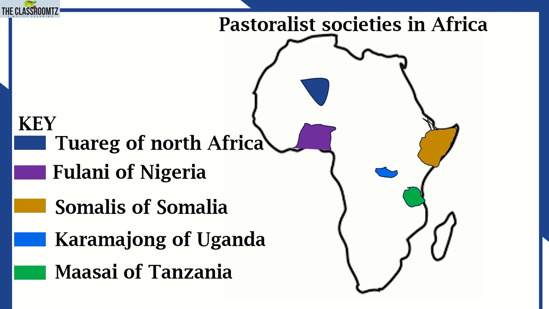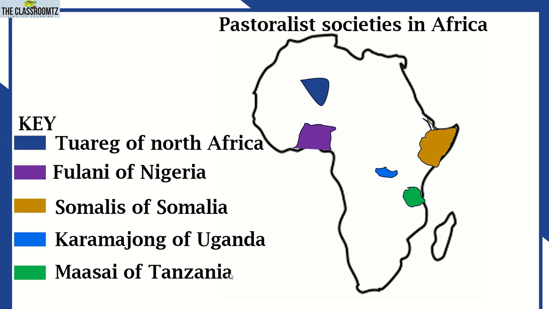Tuaregs of Northern Africa, that color is where the Tuaregs are located. We have the Fulani of Nigeria. This is Nigeria, and this is Fulani. Somalis, here in the Horn of Africa. This is where Somalis are found. Karamojong of Uganda, that was a pastoralist society, here in that blue color in East Africa.